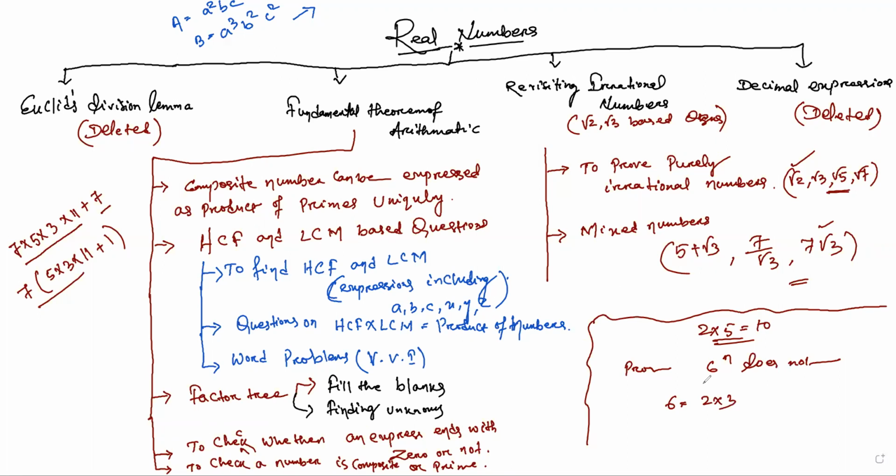So that's all. And for questions like this: 2 to the power 7 into 5 to the power 6, how many zeros does it have? I told you this too, take the minimum power. So 2 to the power 7 into 5 to the power 2, how many zeros will it have? That is 2 zeros. 2 into 6 is 12 zeros. Clear? Vishnu? Yes, sir. Okay, very good.